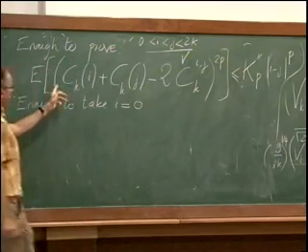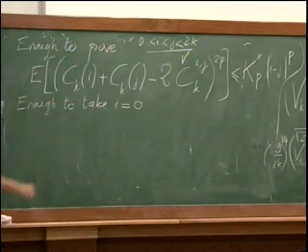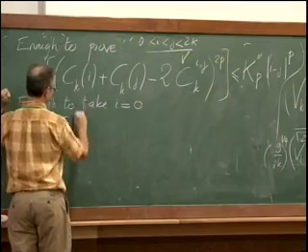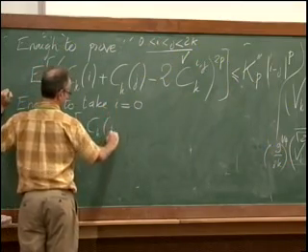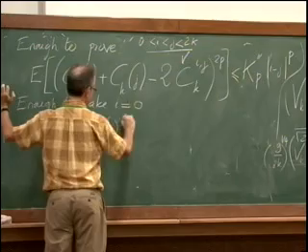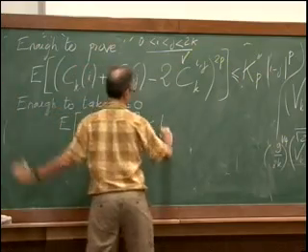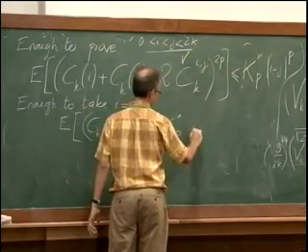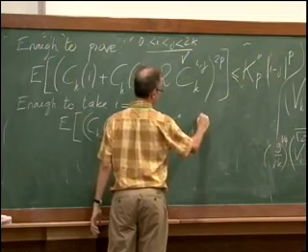And i equals 0, of course, this simplifies a lot. This tells you that you just have to prove that the expected value of ck of j to the power 2p is bounded by a constant times j to the power p.